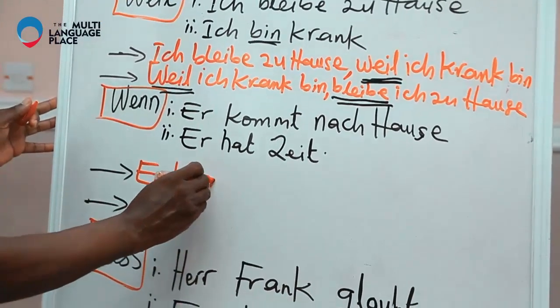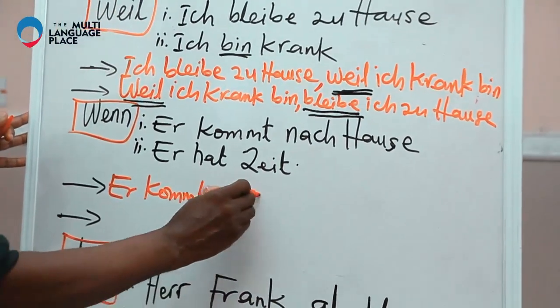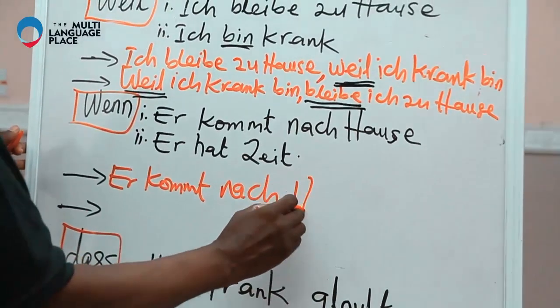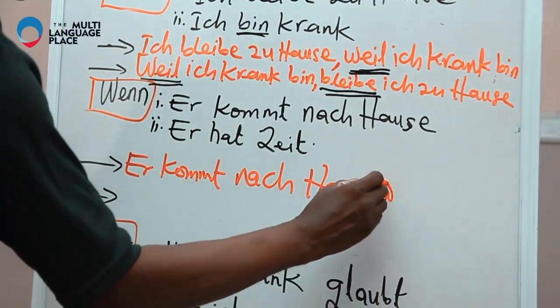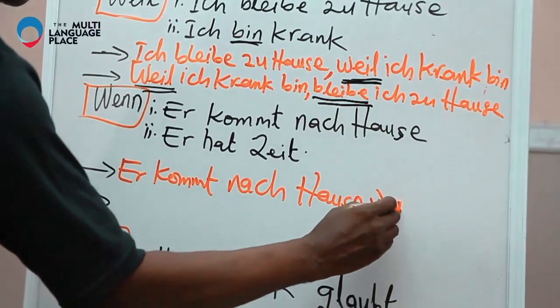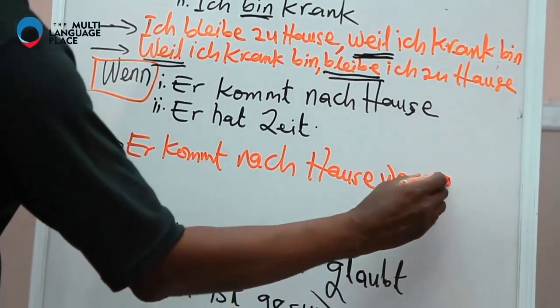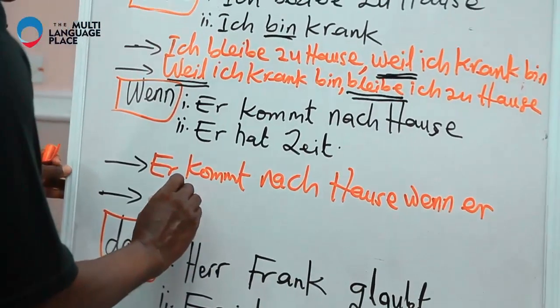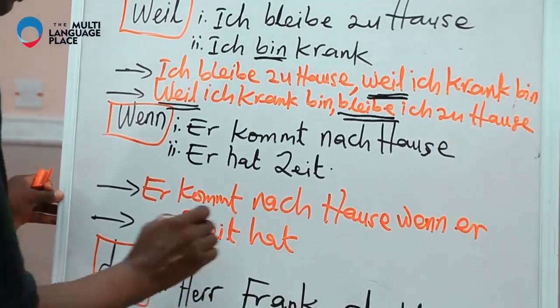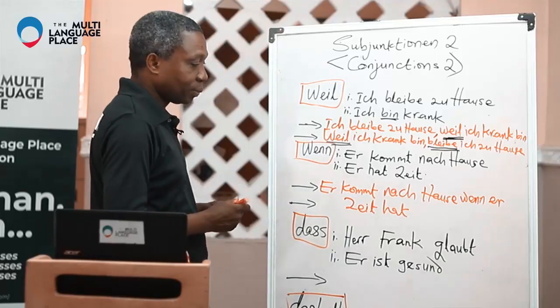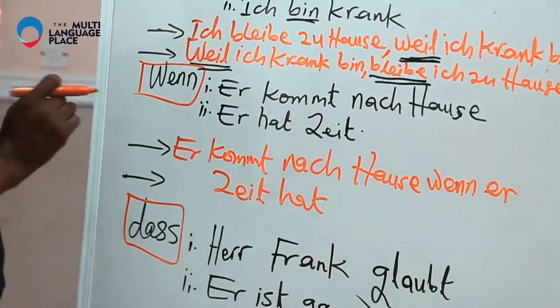Kommt nach Hause. Wenn Zeit hat. Now look at this sentence again. Something has happened. This is wenn.